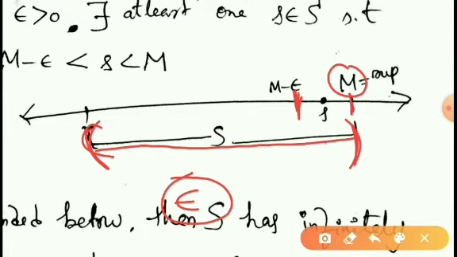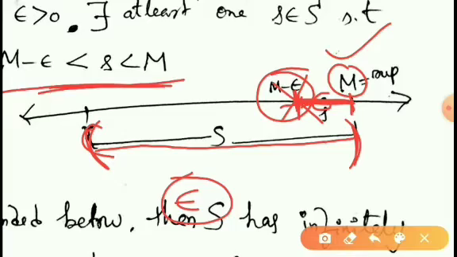Therefore, since M is supremum, we can find at least one element small s of the given set S. Because suppose if there are no elements of the set S between M minus epsilon and M, then M minus epsilon will be an upper bound of the set. Since M is the least upper bound of the set, M minus epsilon cannot be an upper bound of the set. Therefore, we can find at least one element of the set S between M minus epsilon and M.